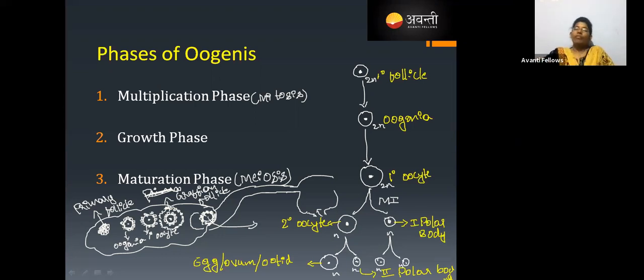Within those 72 hours, if the sperm enters the female reproductive system, then this secondary oocyte gets a trigger from that sperm and converts into an egg. If within those 3 to 4 days the sperm does not enter, then the secondary oocyte will degenerate, and it will come out after 28 days along with the endometrium wall. If the sperm enters, the secondary oocyte converts into an egg, the sperm fertilizes the egg, and the female becomes pregnant.